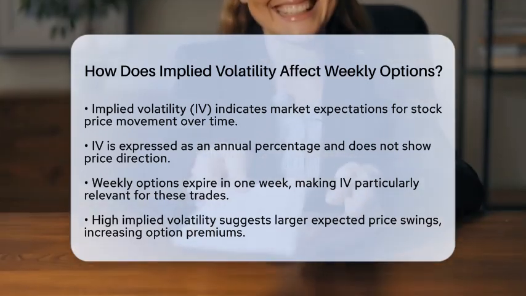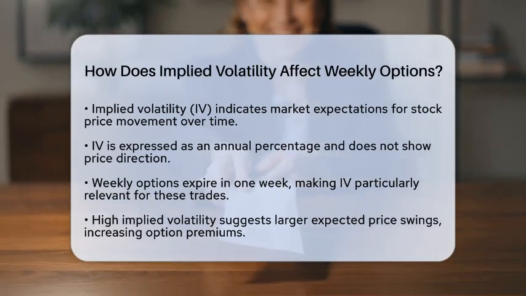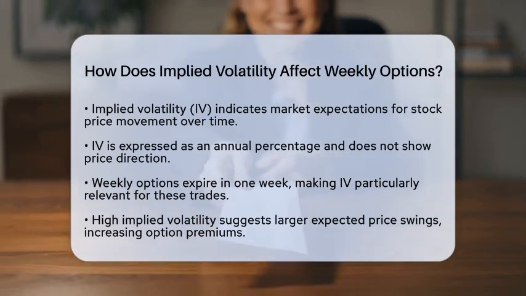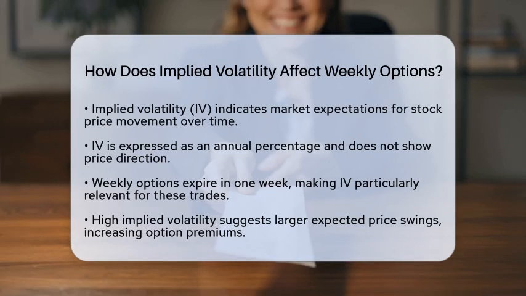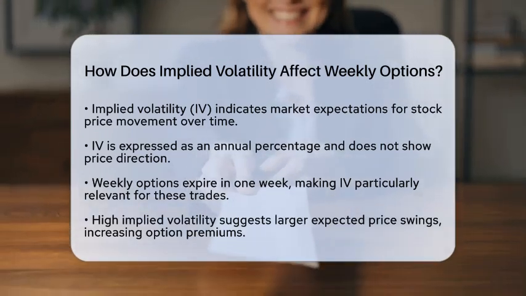Implied volatility, often abbreviated as IV, represents what the market expects in terms of price movement for a stock over a certain period. It is expressed as an annual percentage but does not indicate the direction of the price change. Instead, it estimates how much the stock price might fluctuate.